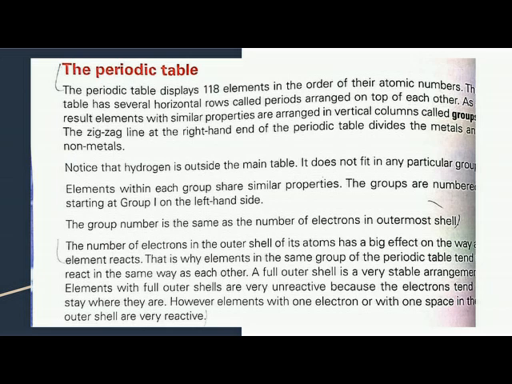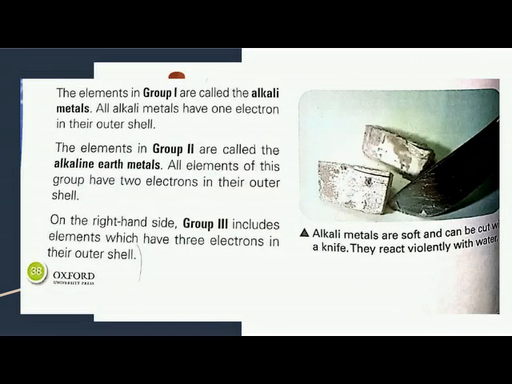A full outer shell is a very stable arrangement. Elements with a full outer shell are very unreactive because the electrons tend to stay where they are. However, elements with one electron or with one space in their outer shell are very reactive. The elements in group 1 are called the alkali metals. All alkali metals have one electron in their outermost shell.